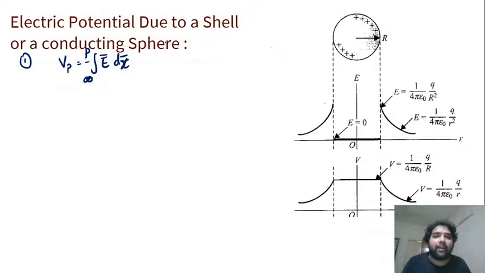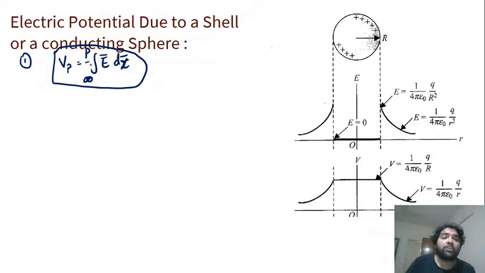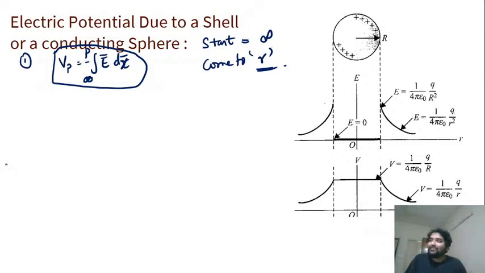Remember one thing, while you're calculating potential for any kind of surfaces, any kind of shells or conducting spheres, non-conducting spheres, wires, anything, metal plates, potential will be the negative of the integration of E dot dx from infinity to the point. So you have to start at infinity. Your starting point should always be infinity, and you have to come to r. Getting it? So this is the main thing, guys. This is very important in understanding how to calculate a potential. If you understand this, then you'll always keep adding from infinity, because V at infinity is taken to be zero.